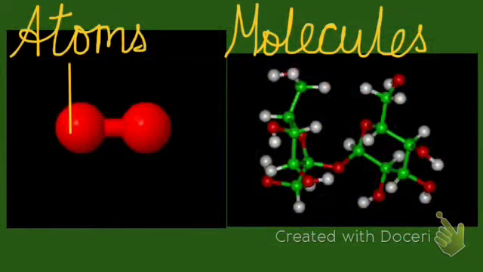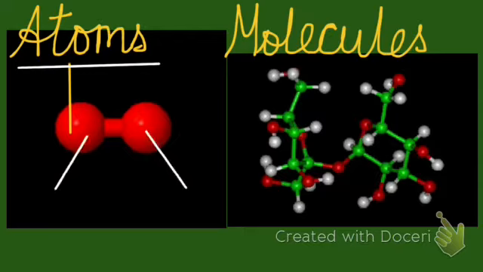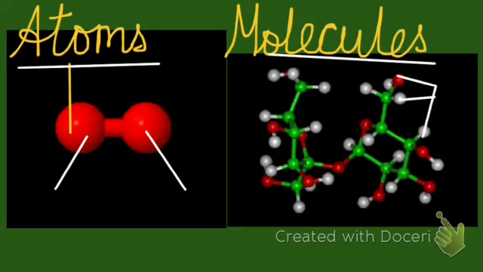Matter is made up of tiny particles known as atoms. See, this is one atom, this is another atom. These atoms are usually joined together to form molecules. See here, so many atoms are there. They are joined together to form a molecule. A molecule is the smallest part of a substance that has all the characteristics of that substance.